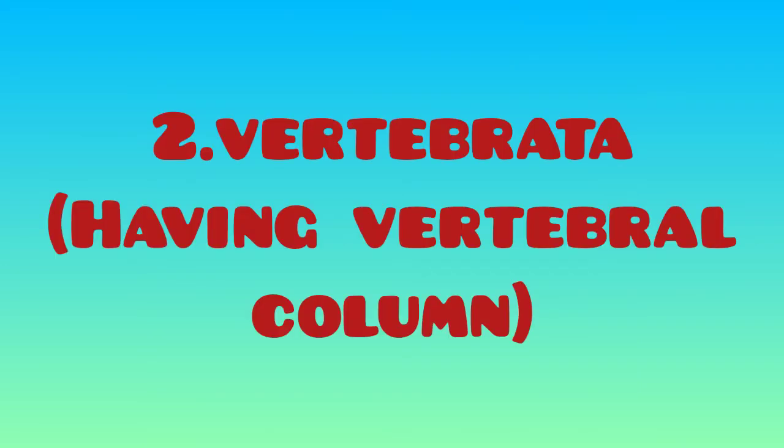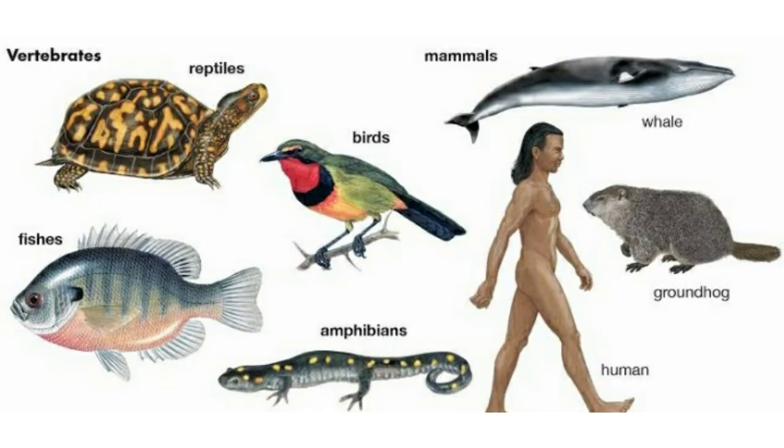Vertebrates have a vertebral column. In all these groups, the vertebral column is present: fish, birds, reptiles, amphibians, mammals, and also in human beings, all have the vertebral column.